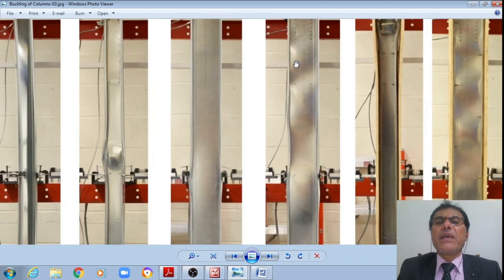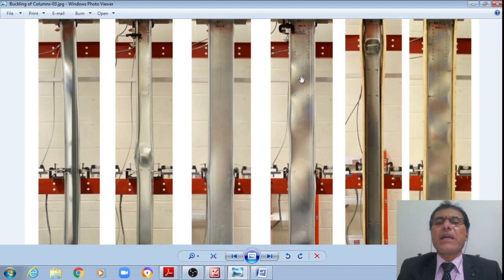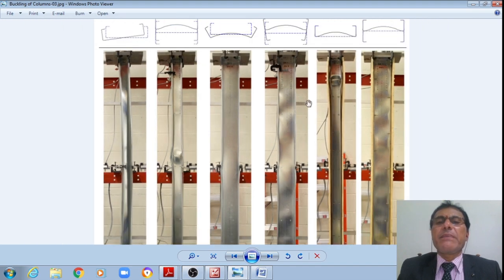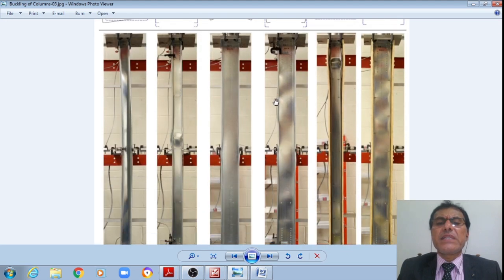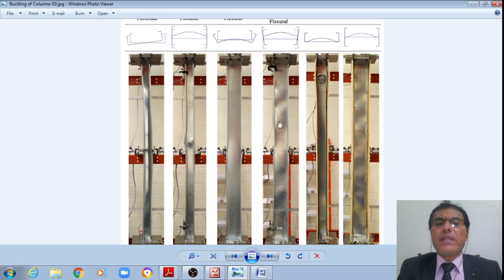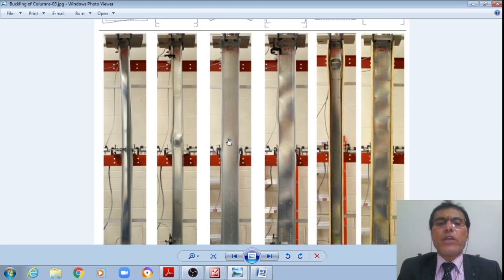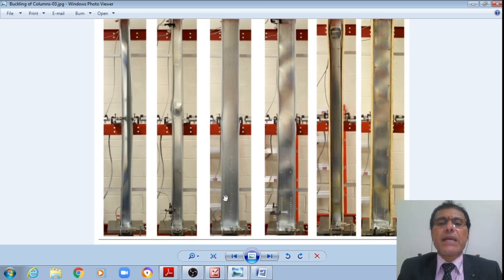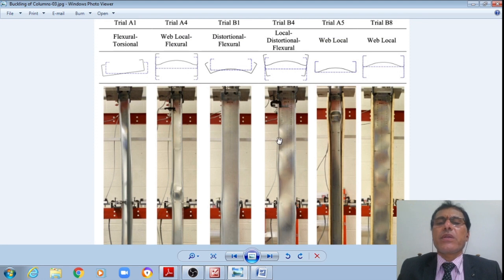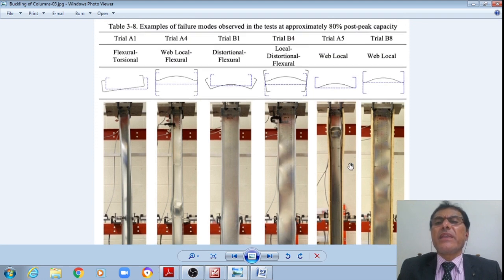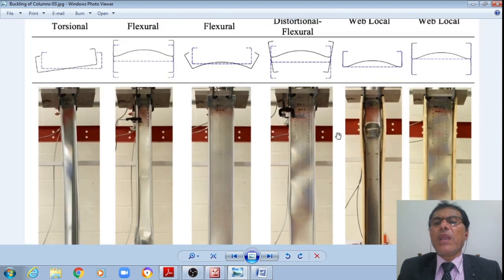That's why you can see the change in color also, dark color. It is subjected to torsion because twisting is also happening. Simultaneously it is subjected to distortion also, simultaneously it is bending. That's why the change in color. Whereas in the previous case we are not able to see any change in color. Here we can see change in color. Therefore this indicates that there is a distortion, torsional.